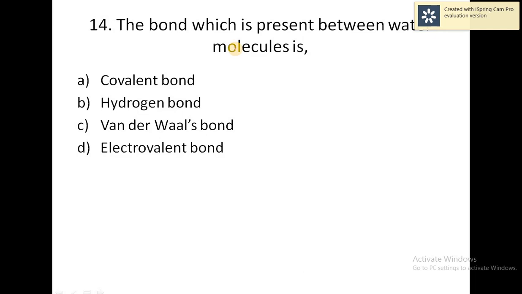So next question. Which of the following is the correct electronic configuration of chlorine? In this case, we know that chlorine's atomic number is 17. So if you write this configuration, which order comes? 288 is not it.